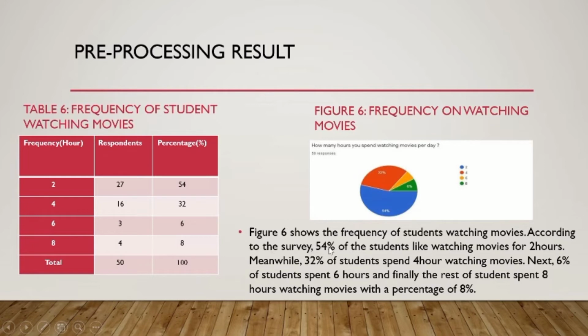According to the survey, 54% of the students like to watch movies for 2 hours. Meanwhile, 32% of students spend 4 hours watching movies. Next, 6% of students spend 6 hours. And finally, the rest of students spend 8 hours watching movies, with a percentage of 8%.